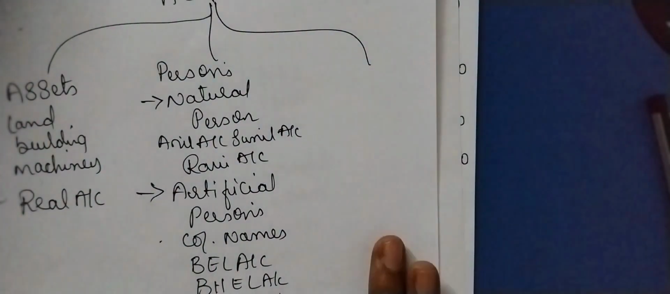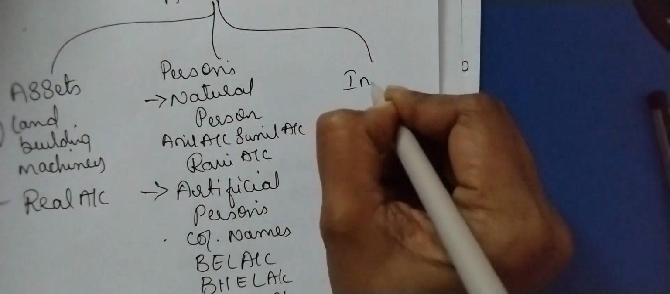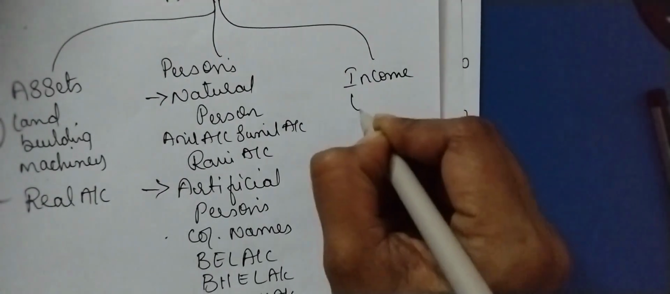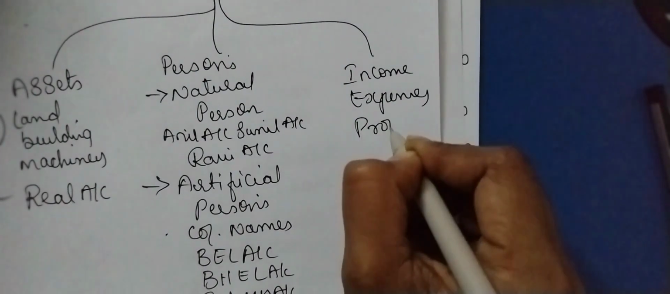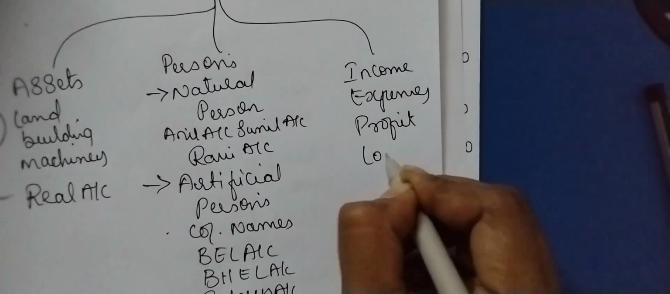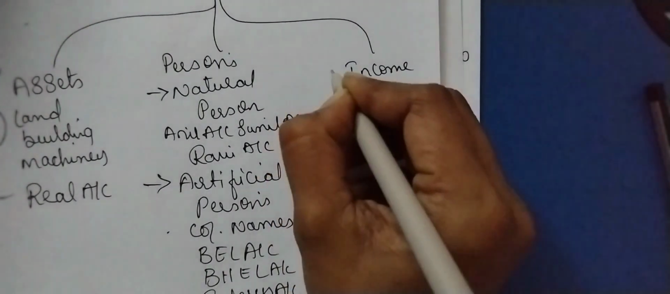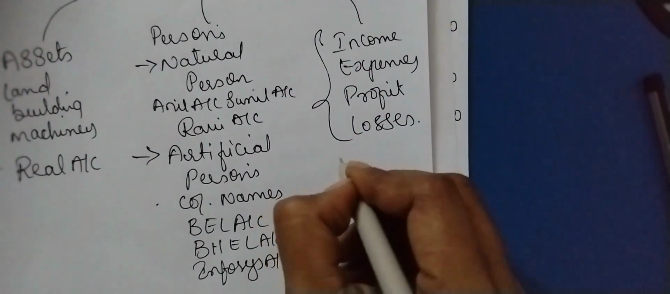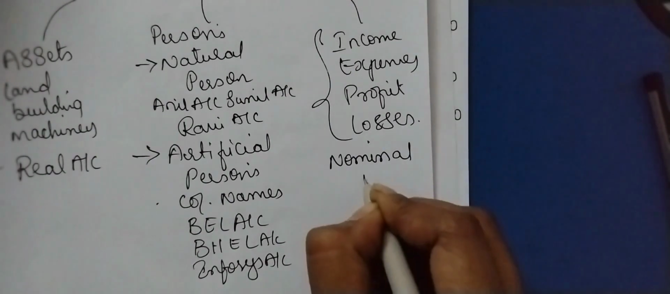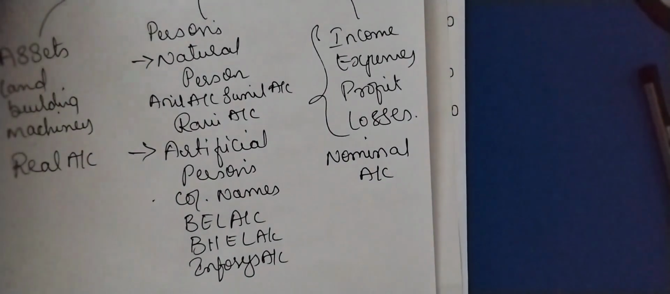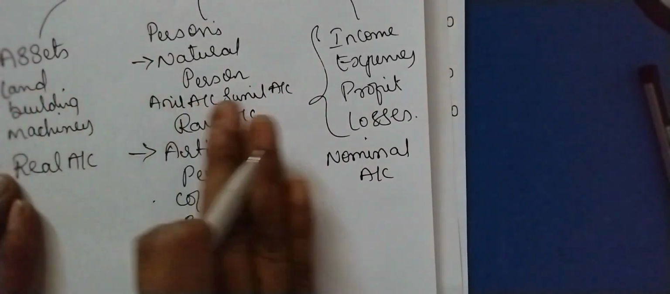Then we have income and expenses. Without that, business is not there, right? Giving and taking. That is income, expenses, profits, losses. All these are named under the nominal account. Now we have understood three different accounts.